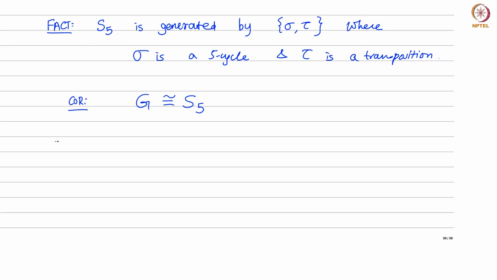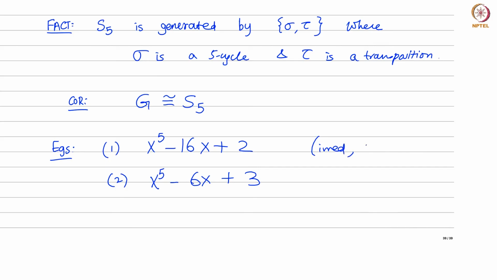Okay, and finally, we have a nice criterion here. What sort of polynomials will have this property? You just need to look for something which is irreducible and has 3 real roots, right? To do irreducibility, you can use Eisenstein's criterion. So let me just give you 2 examples of polynomials which have this property. It's got degree 5, and this is irreducible because you can use Eisenstein's criterion with p equals 2. The one below is irreducible by using Eisenstein with p equal to 3.